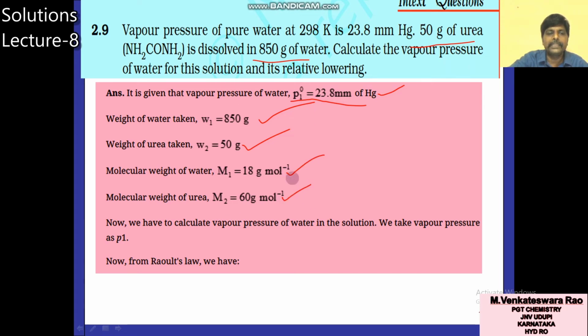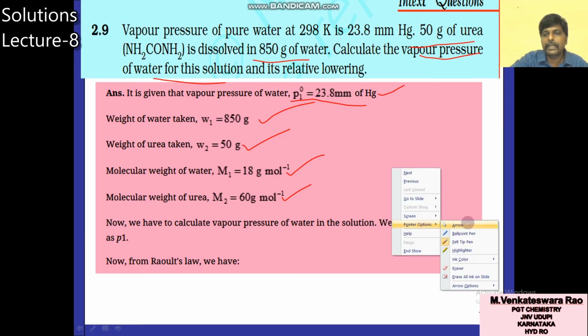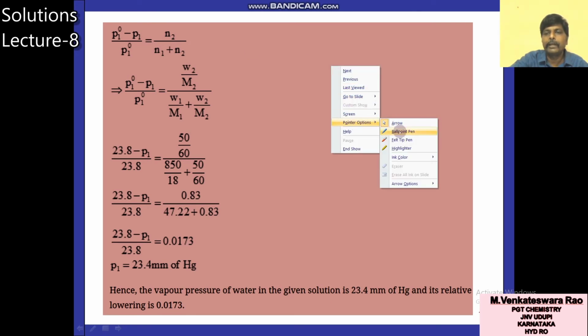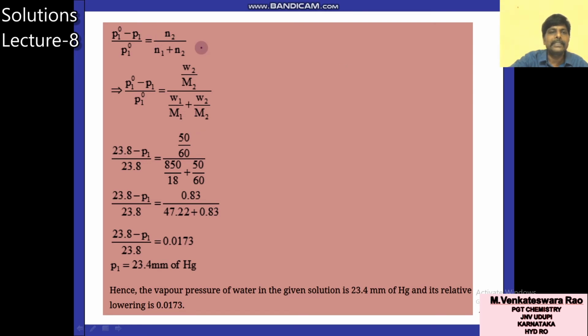So by using this you have to calculate the relative vapor pressure of the solution first, and its relative lowering of vapor pressure. You know from Raoult's law, by using Raoult's law, first you have to calculate vapor pressure and relative lowering of vapor pressure. So this is the formula related to Raoult's law.